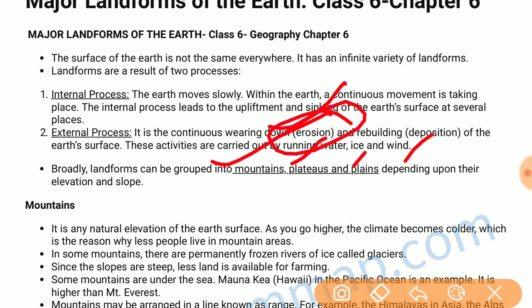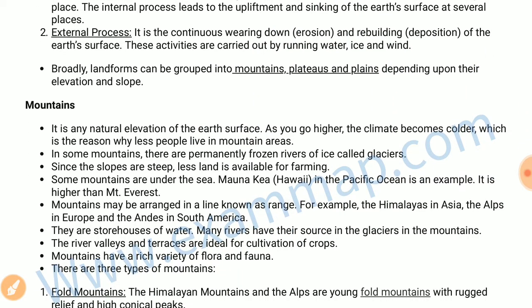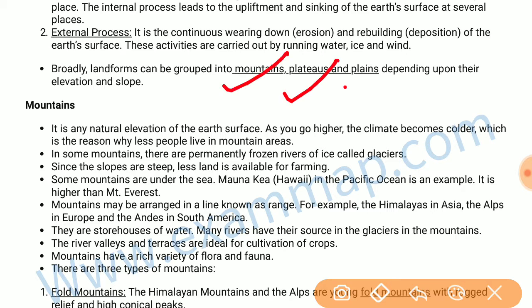Erosion is the process by which natural forces move weathered rock, sediments and soil from one place to another place, and these sediments and soil particles are deposited at another place, which is known as deposition. Landforms can be grouped into mountains, plateaus and plains depending upon their elevation and slope.